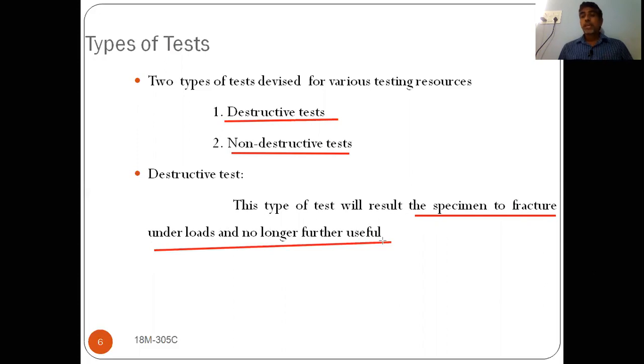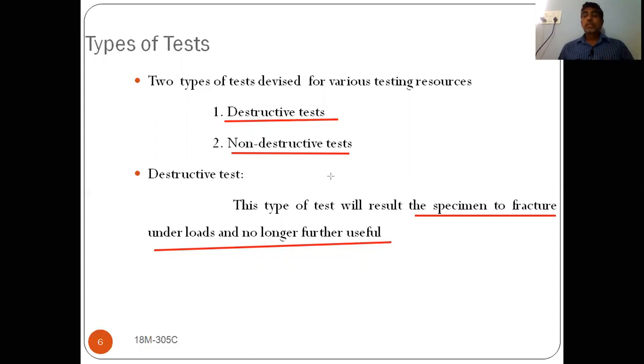After the test we are unable to use it again, because reuse is not possible for a destructive specimen. It is used for only one test, only once. Once it is used, it becomes scrap. But from that test specimen we get the test results, which are useful for further applications.